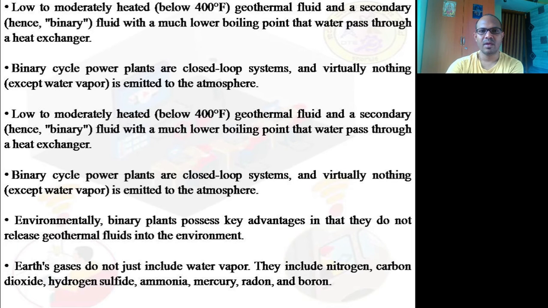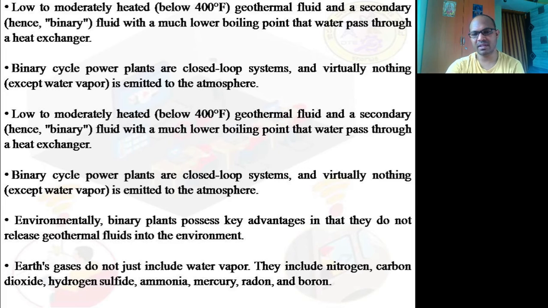Is it clear? Low to moderately heated geothermal fluid and a secondary fluid, called a binary fluid, with a much lower boiling point. That water passes through a heat exchanger. Binary cycle power plants are closed loop systems, and virtually nothing except water vapor is emitted to the atmosphere.